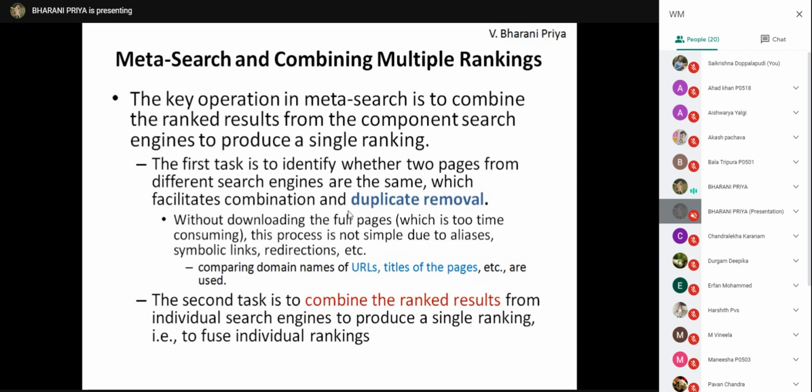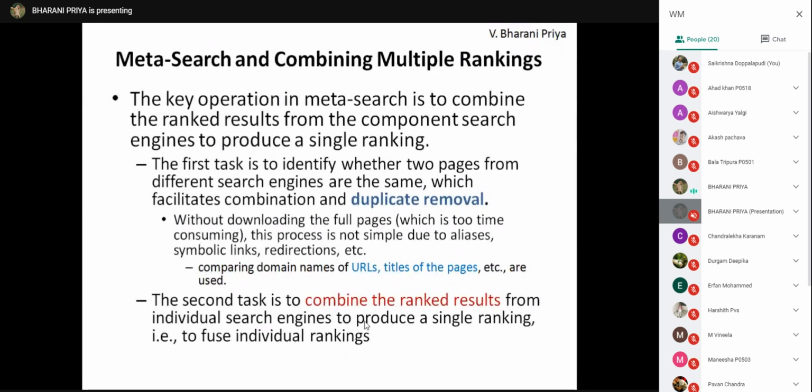So one is duplicate removal, and this can be handled using URLs, titles of the pages, etc. You cannot scan the entire page to decide whether it is a duplicate page or not, because scanning a full page is time consuming. So only by scanning the URLs and title of the page, you can decide whether the pages are duplicate or not.